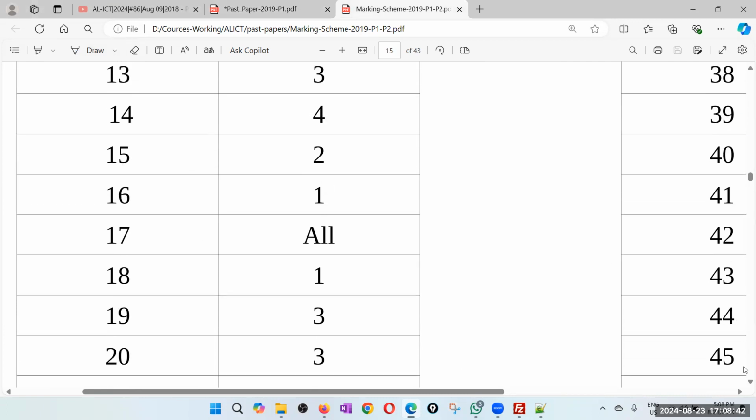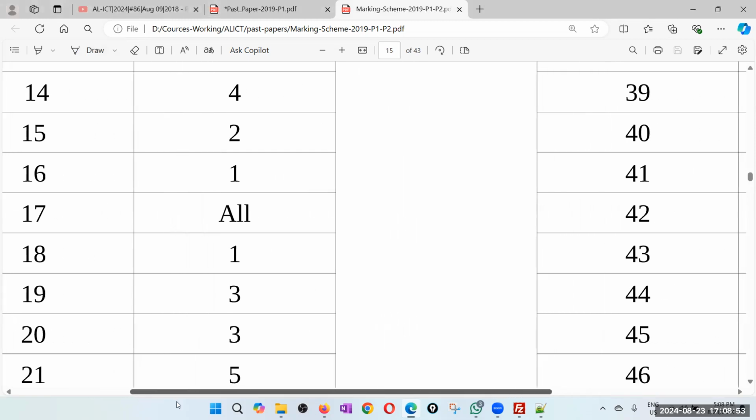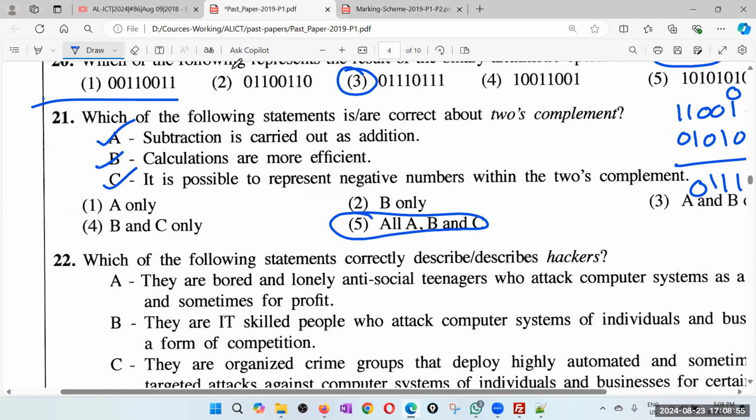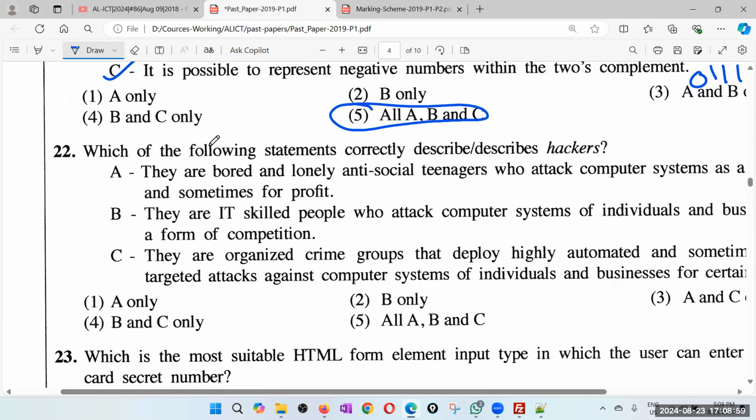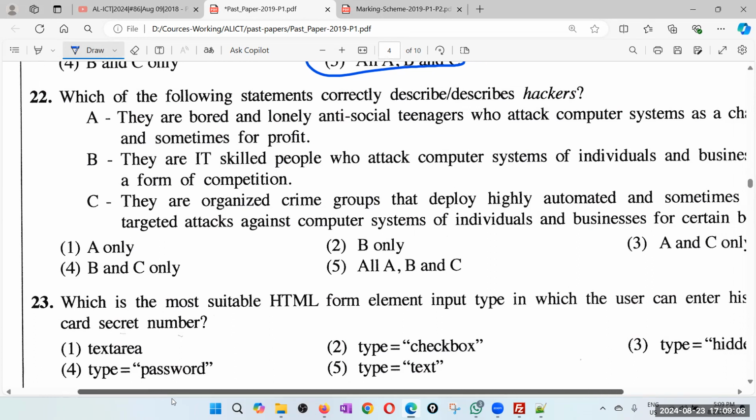Yes, the examiner's answer is also 5. Right, 22. Which of the following statements correctly describes hackers?